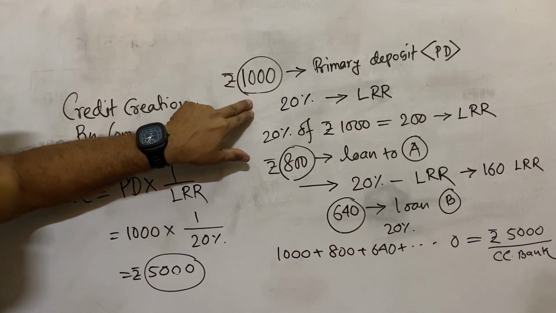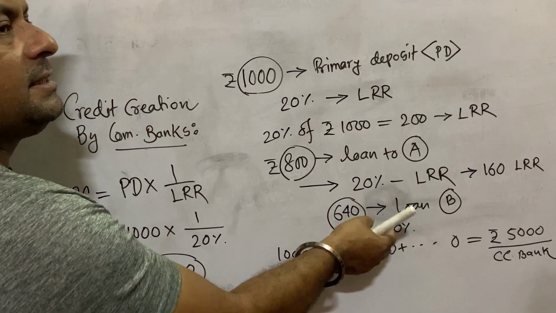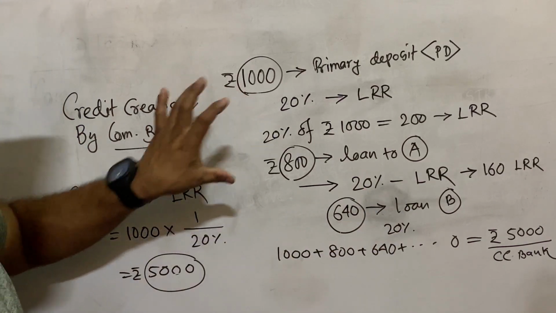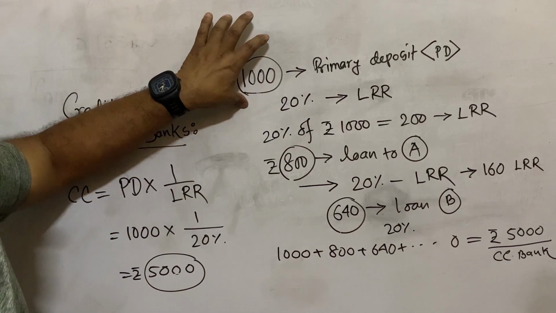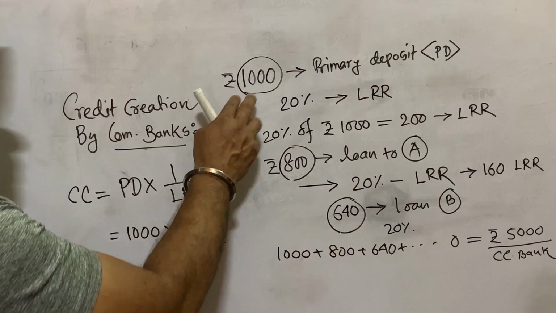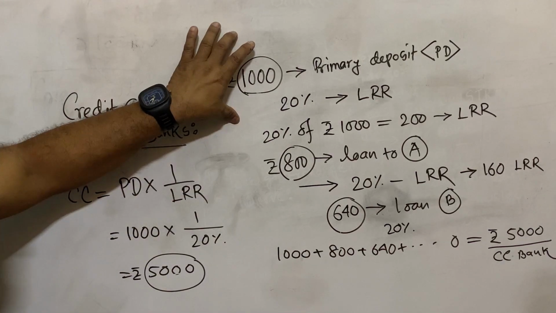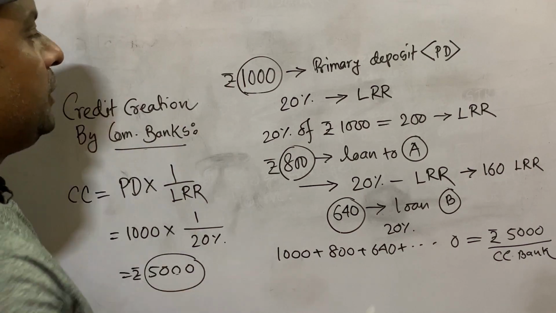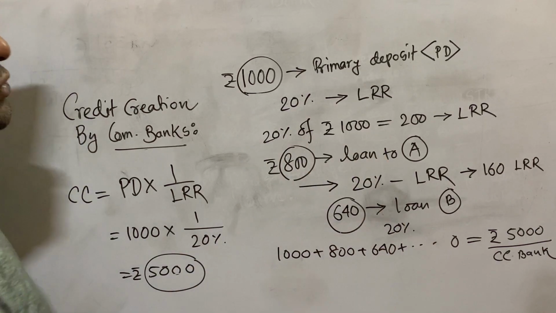Means lots of accounts are there. If any person wants to withdraw all the money, the bank can easily give money from another account, because in the bank you have to remember the number of deposits is always more than the number of withdrawals. Maximum people deposit money, very few people withdraw money. The bank has experience of that. Based on that experience, the bank keeps only 20% as LRR, suppose, and the rest of the money the bank gives as loan.